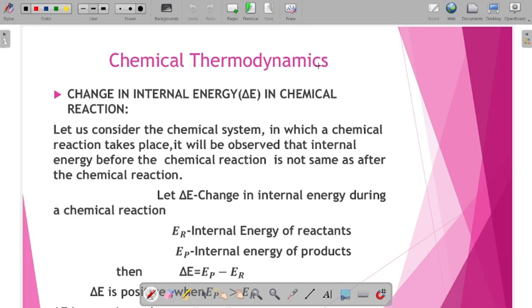So this is all about the internal energy, and in the next class we'll go through another section, that is the laws of thermodynamics: the zeroth law of thermodynamics, the second law of thermodynamics. All details we'll discuss in the next class.